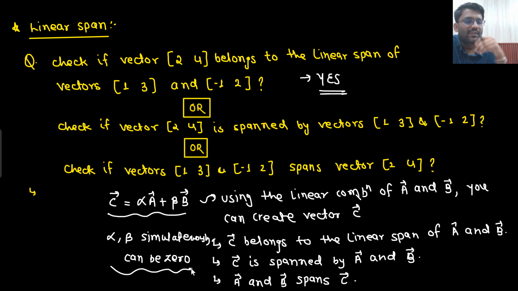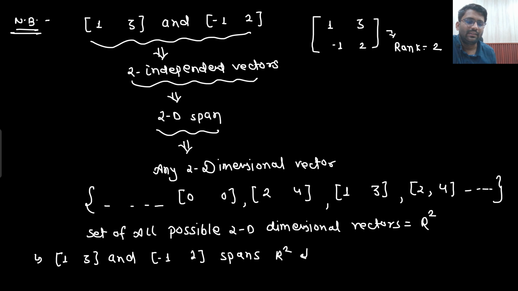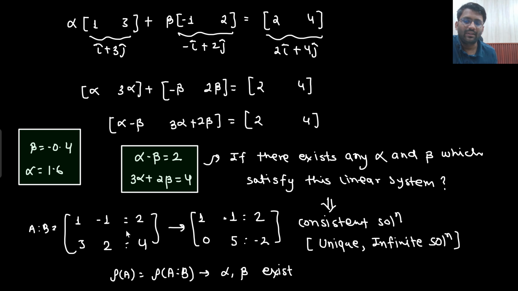Why is that so? Because if I want a 0, 0 vector, and I am saying that this is spanning R2, then in R2 the 0, 0 vector will also be there, no? So how will I be able to get it? For that I will have to multiply this with 0 as well and this with 0 as well. Without multiplying both of them by 0, I will not be able to get 0, 0. So yes, they have to be simultaneously 0, 0. There is no doubt that both of them could be simultaneously 0.